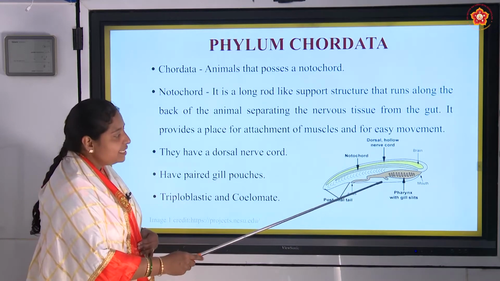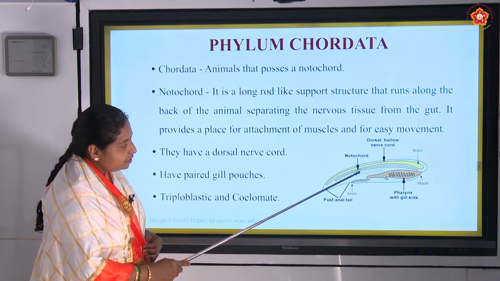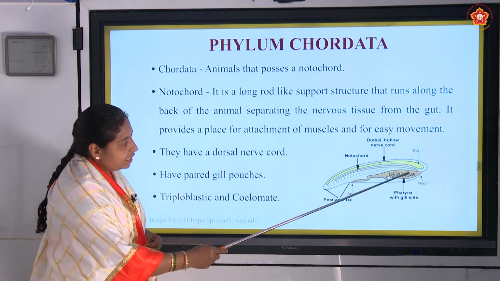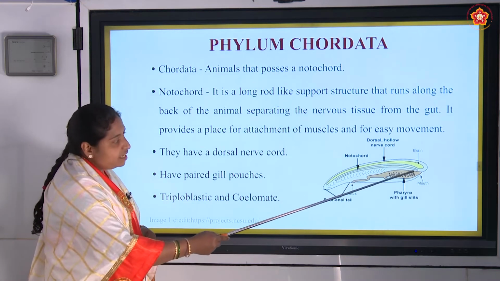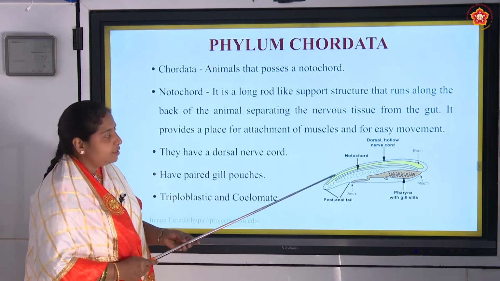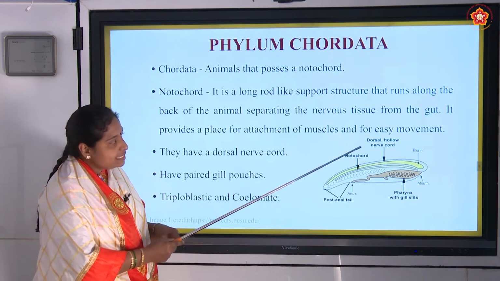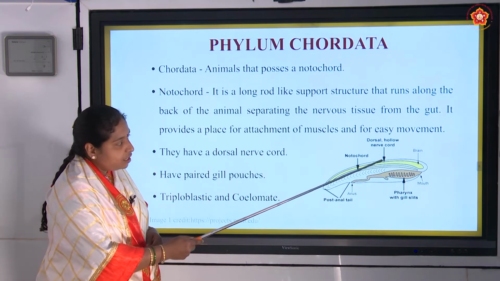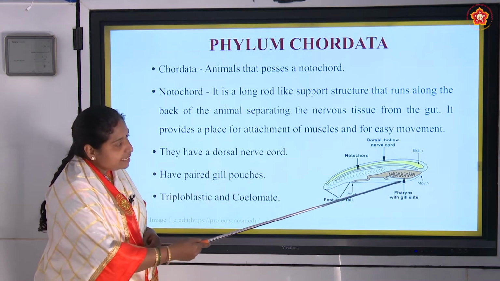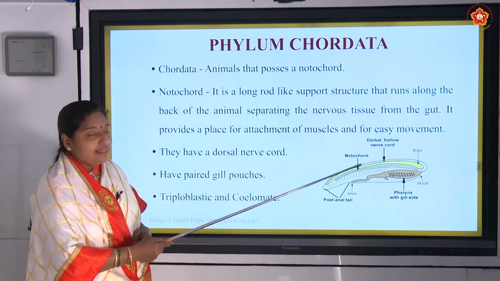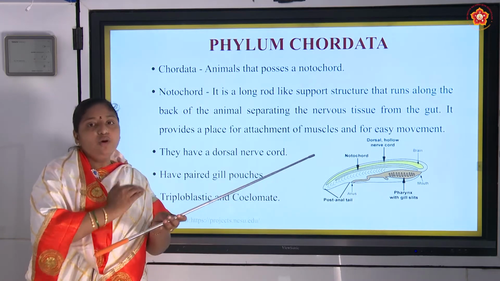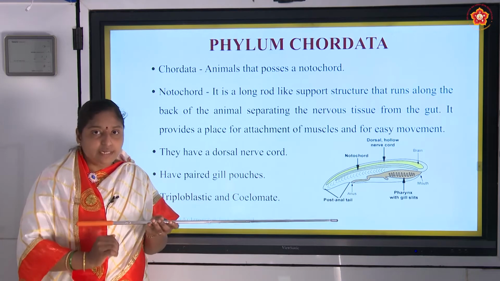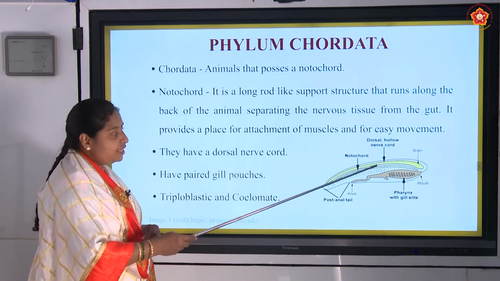See the picture here. You can see the notochord here. This is a long rod-like structure, and it is giving support to the organism. On its dorsal side, there is a nerve cord, and on its ventral side, there is a gut. That means this notochord separates the nervous tissue from the digestive tract. And this is called the notochord.